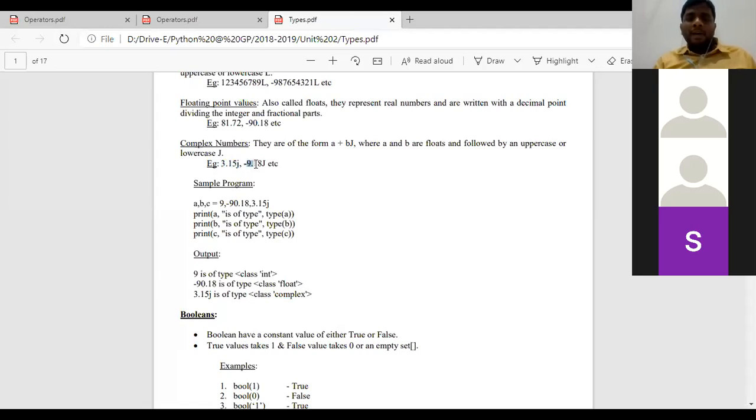So minus 9.18 is a float value, but because I am mentioning J at the end, it becomes a complex value.